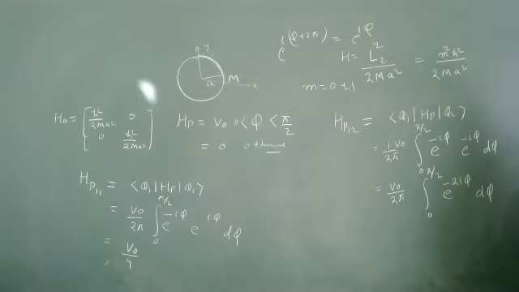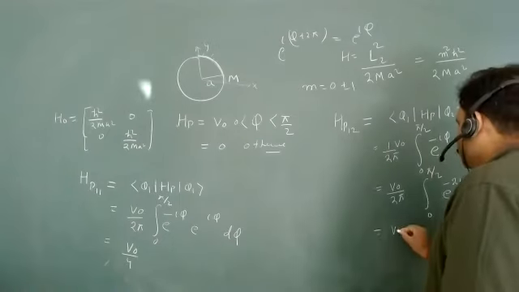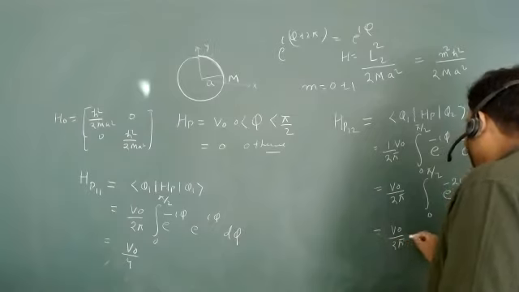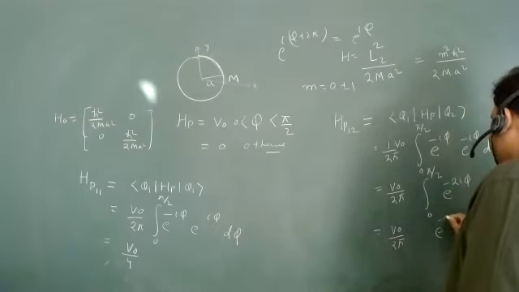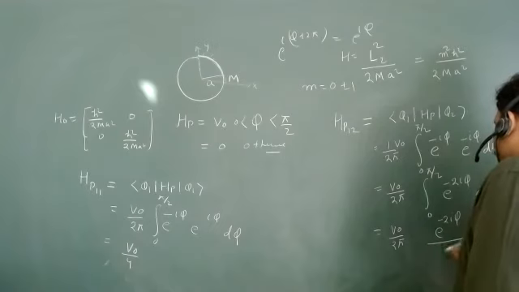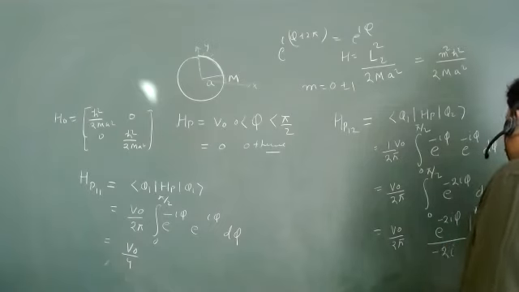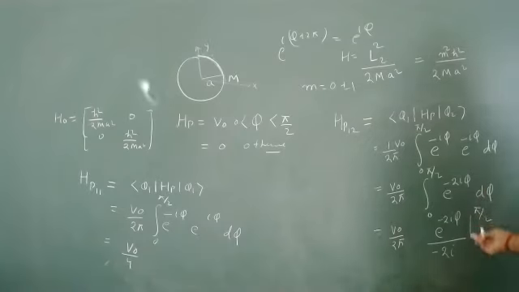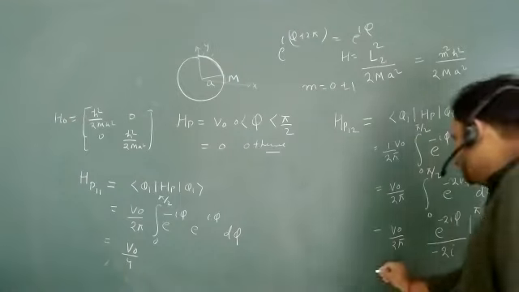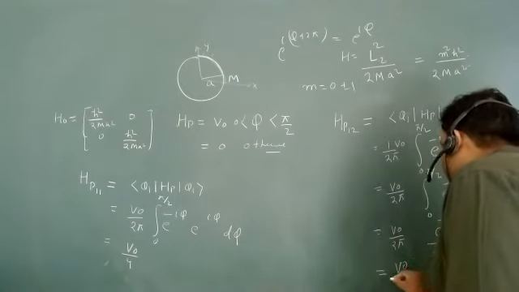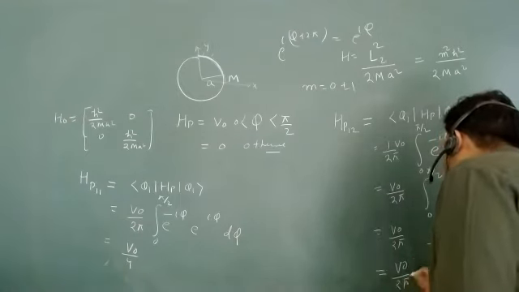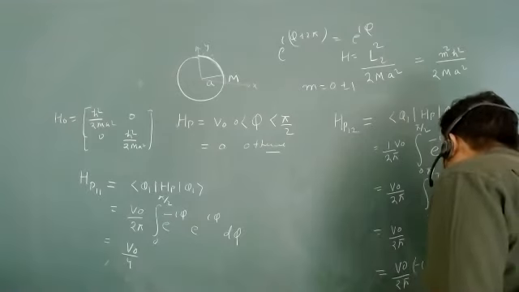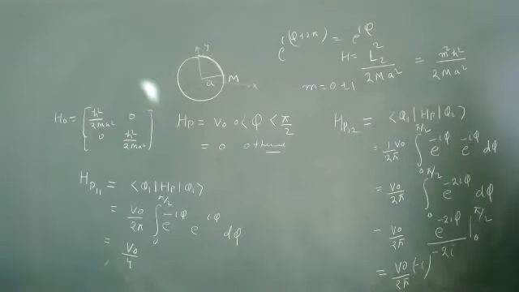What will be this value? This value is V naught upon 2 pi, e to the power minus 2 i phi upon minus 2i, going from 0 to pi by 2. If you calculate this, it will give you minus i.